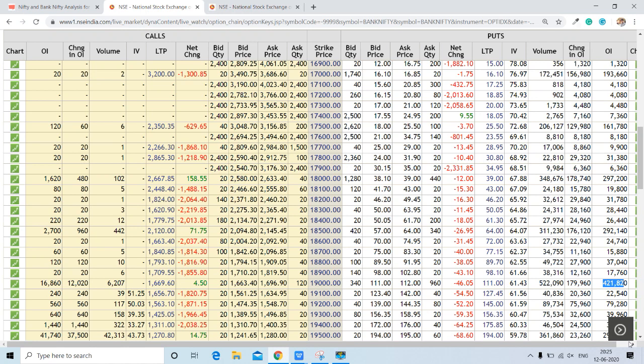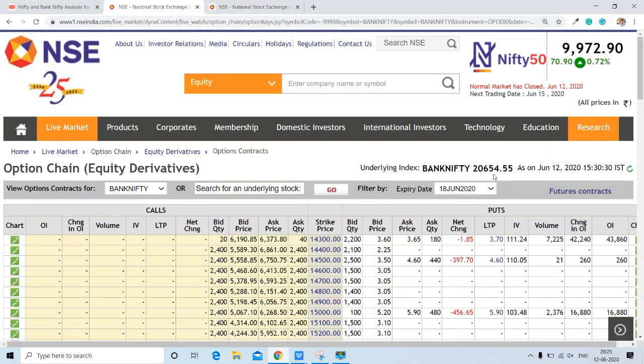We will also take a look at the trend cycle and find out what is going on over that. First, we will start with Bank Nifty and find the closing price of Bank Nifty. Here is the closing price: 20,654.55 was the closing on June 12th, and we are talking about the 18th June expiry.